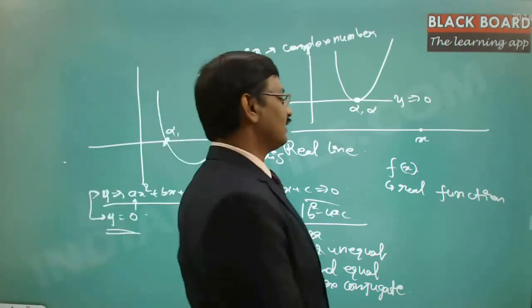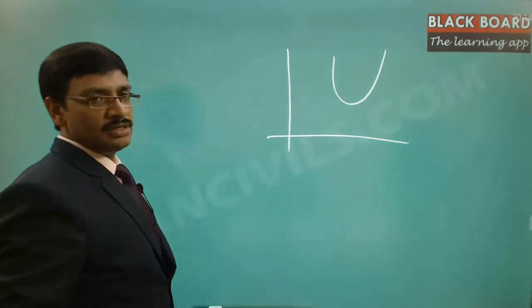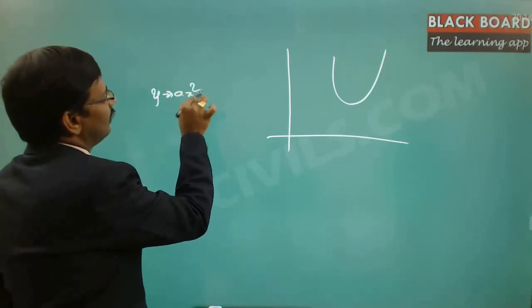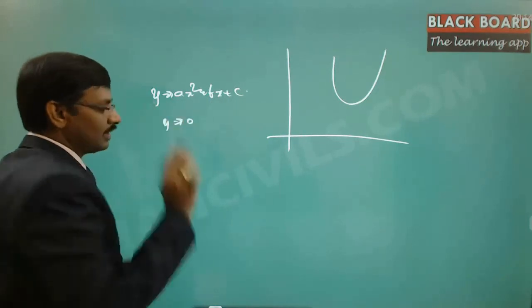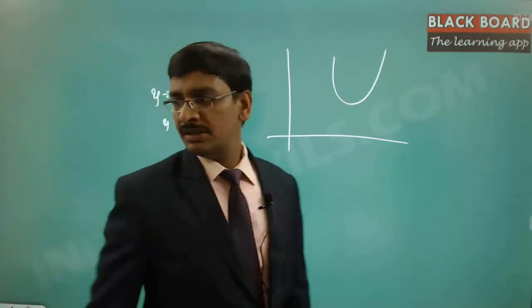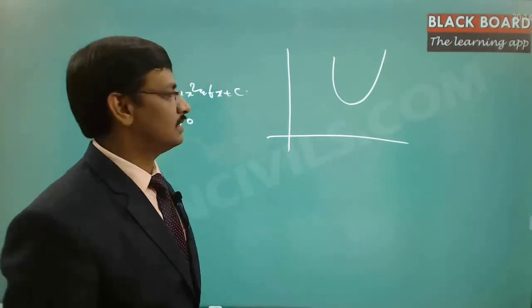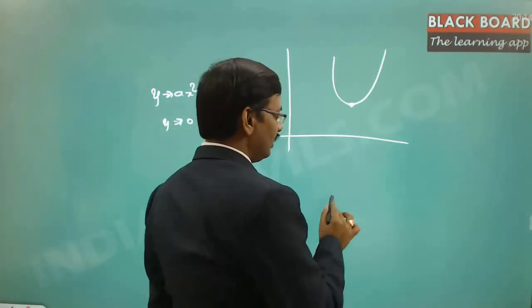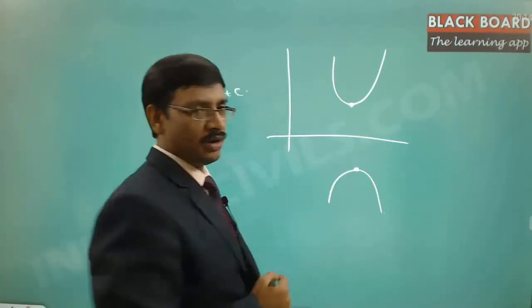Now, if I take the third case where the curve is not even touching, we have the equation y is equal to ax square plus bx plus c and y is equal to 0. You wanted to identify the intersection points, but these are not intersecting each other. In such a case, you identify this as one point, and if the curve is at the bottom side, this is one more point.